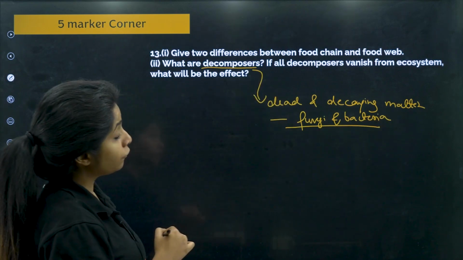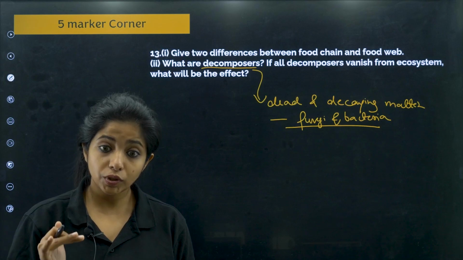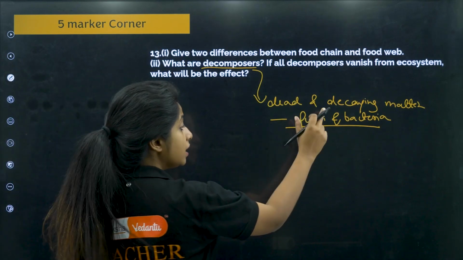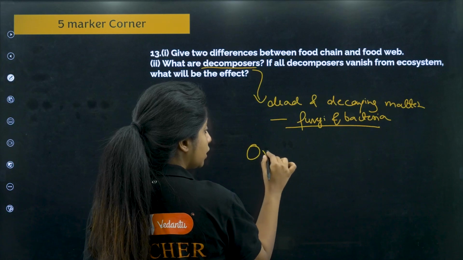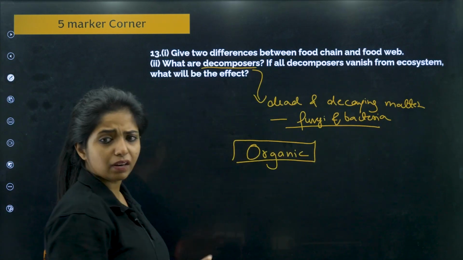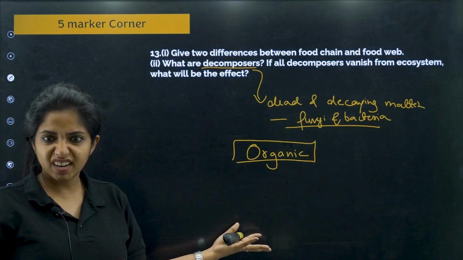If all the decomposers vanish from the ecosystem, will there be an effect? Do you think there will be an effect? There will be an effect. What will happen? The dead and decaying things will be there only. They will get accumulated. So the organic compounds in the dead and decaying matter will just stay there. It can cause diseases also. Nothing is getting decomposed, right?